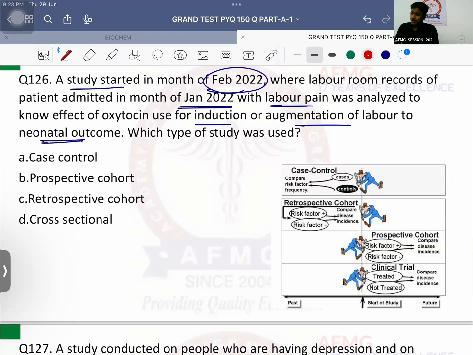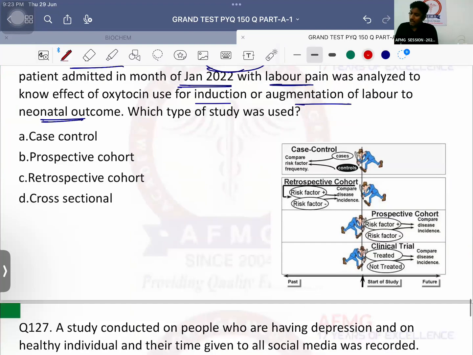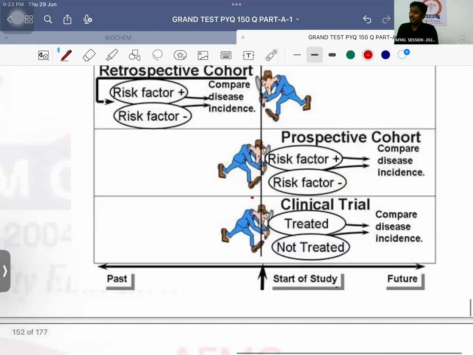So as we are starting the study, see, important is this. Now, if we start the study today, and if I take two groups, one with risk factor, another without risk factor, that means one exposed population, another non-exposed population. I follow them up, I calculate the incidence, then this will be a forward direction study known as prospective cohort study. But इसमें बहुत time और बहुत पैसा लग जाता है.